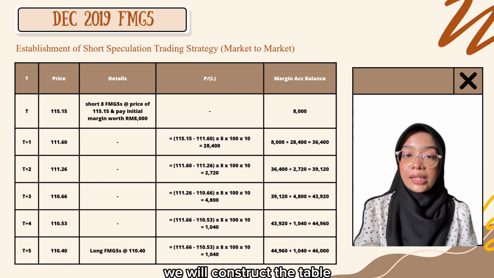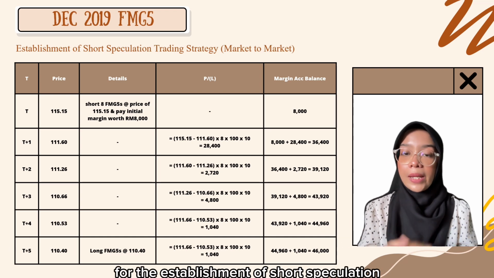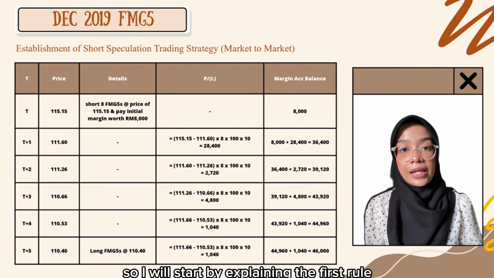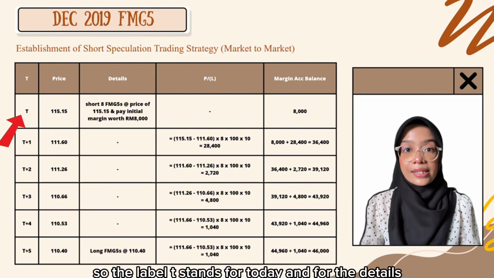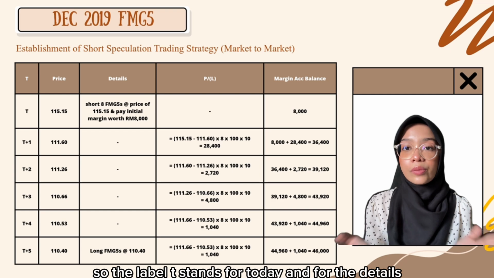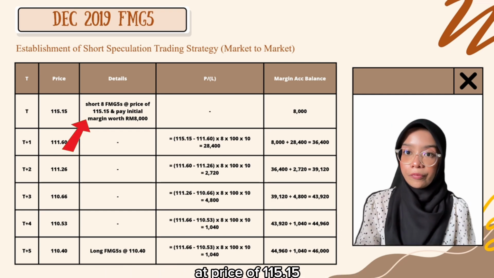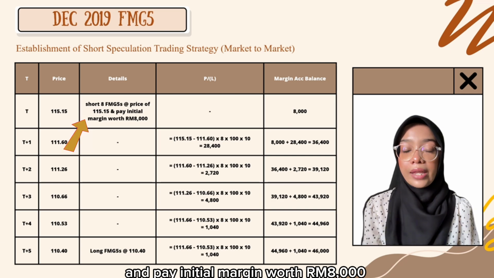Next, we will construct the table for the establishment of the short speculation trading strategy, marked to market. So I will start by explaining the first row. The label T stands for today, and for the details, we will write short 8 FMG5s at price of 115.15 and pay initial margin worth 8,000 ringgit.